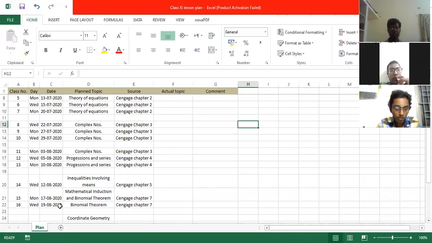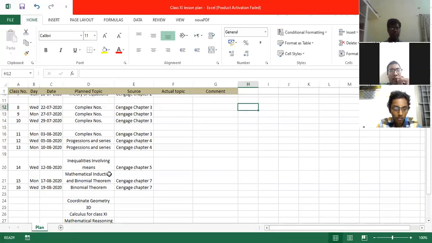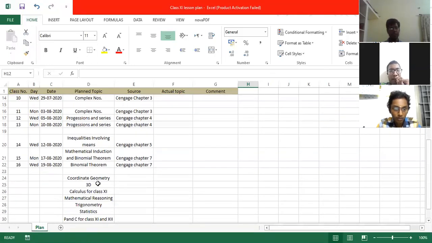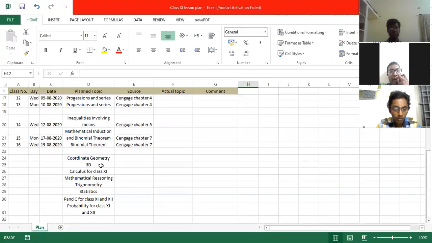Hopefully, if we have more classes in a week, then we should be able to cover more. Otherwise, at least for the time being, if we go ahead with this frequency with 2 classes in a week, then by mid of August, we'll be able to complete algebra part of class 11. Mid of August means 1.5 months. And then we'll be covering coordinate geometry. Coordinate geometry has your straight lines and ellipse and all those conic sections.